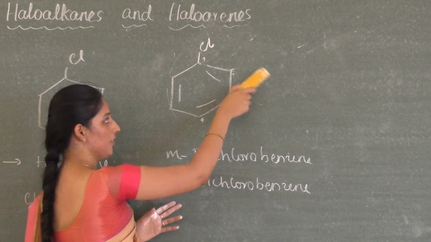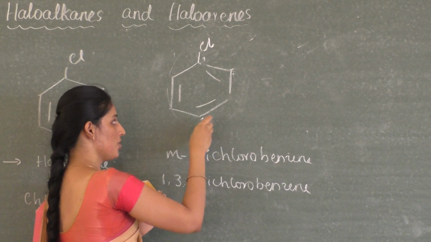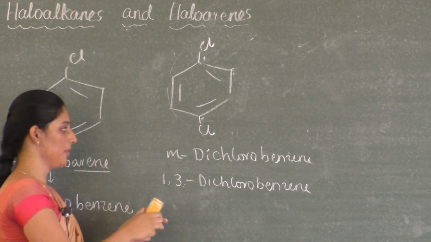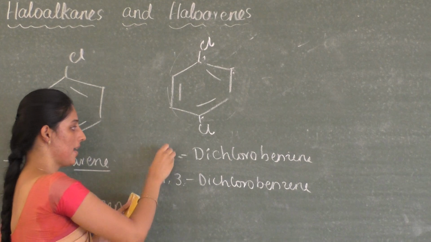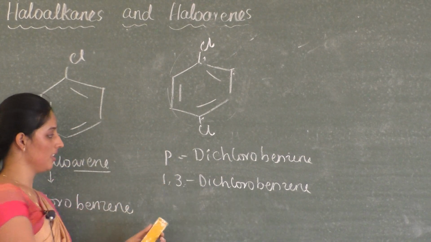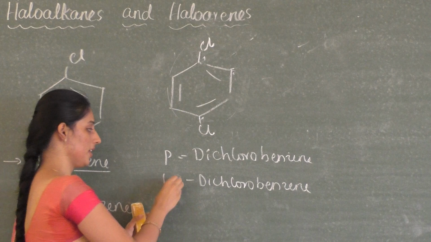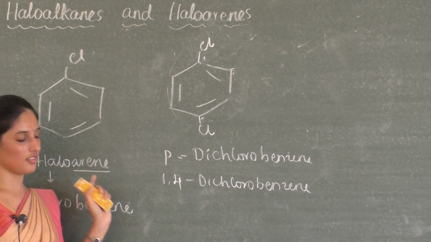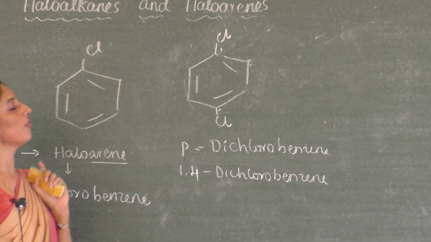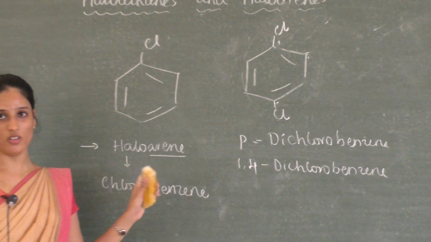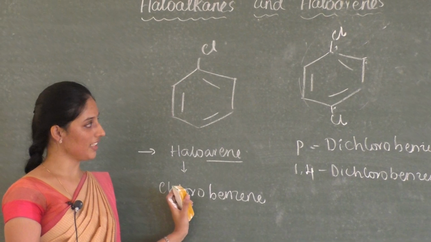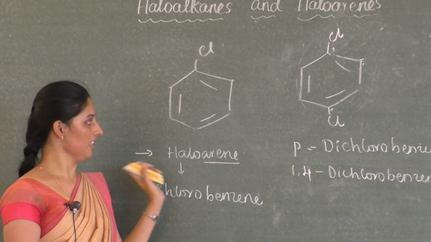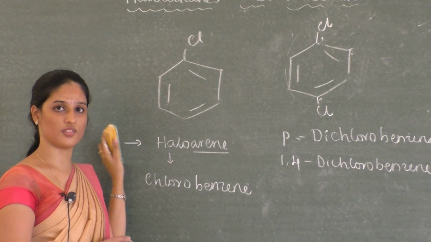Again, if chlorine is present at this position, then it becomes para dichlorobenzene, and in the IUPAC system it becomes 1, 4-dichlorobenzene. So this is about the nomenclature of haloalkanes and haloarenes. Okay. So let's wind up this session for today, and we'll meet up in the next video. Thank you.